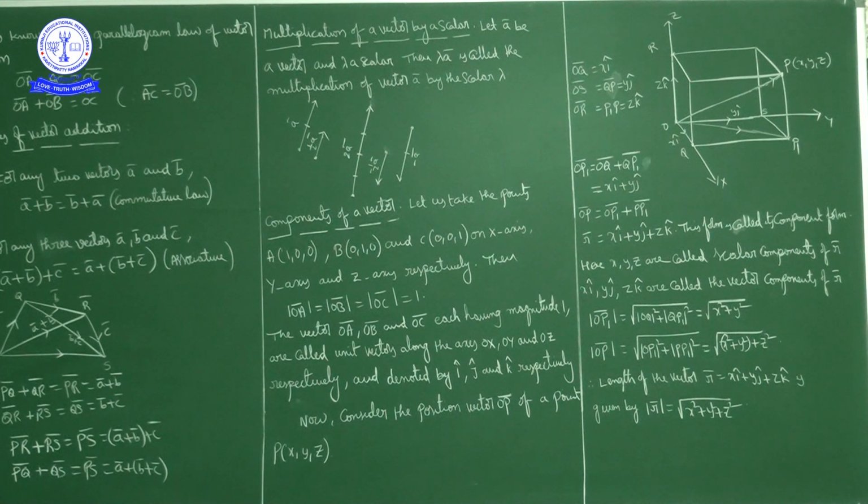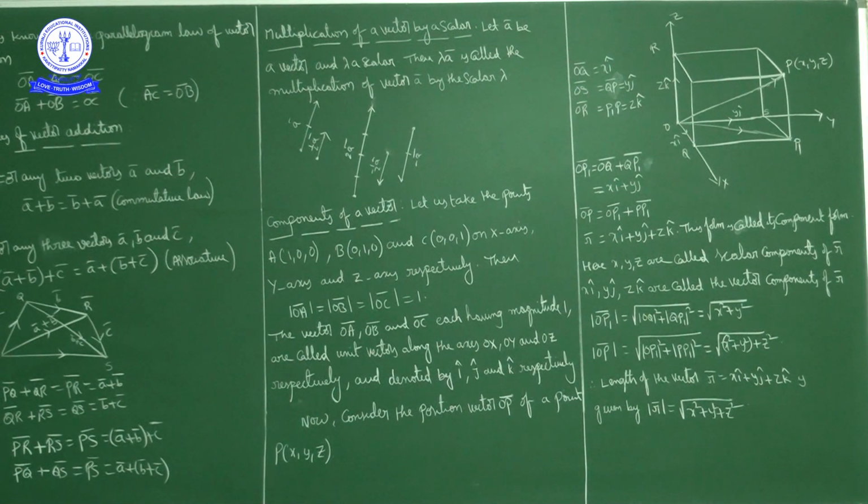Multiplication of a vector by a scalar: when you multiply with a positive number, the direction remains the same for A bar and lambda A bar, and the change is only in size, the magnitude. When you multiply vector A bar by a negative scalar, the direction of vector A bar and the direction of lambda A bar are opposite.